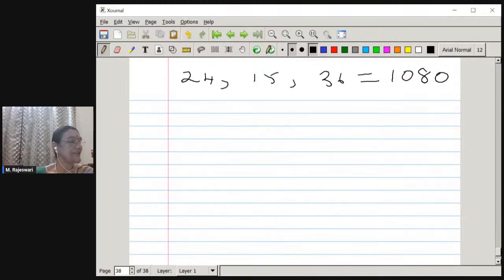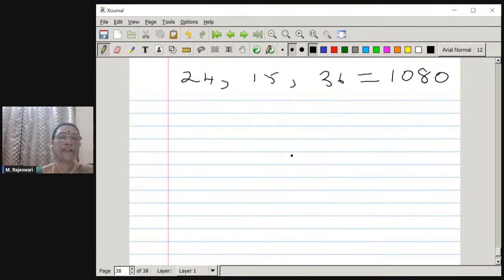Okay, now this number, first the LCM you should find out. The LCM is 1080, which obviously does not have 6 digits. So we have to find a particular multiple of 1080 which is also divisible by 24, 15, and 36, and has 6 digits. So that is the question. Okay. So how do you do that?